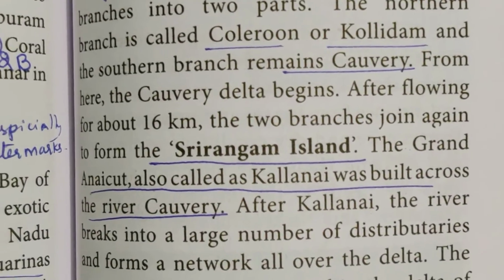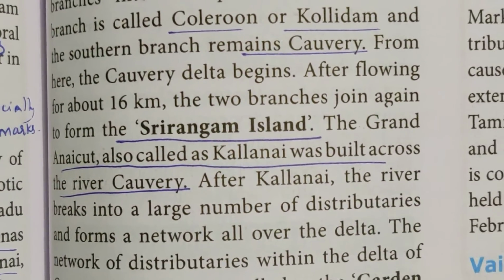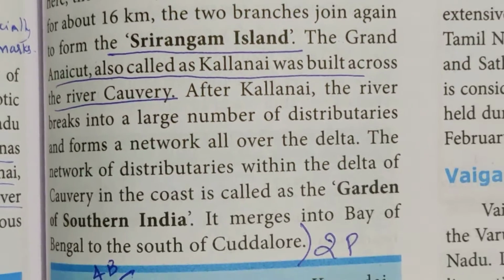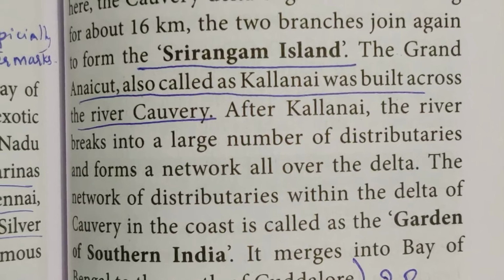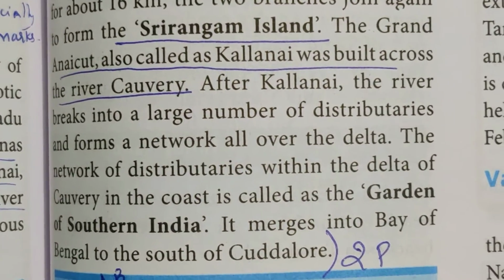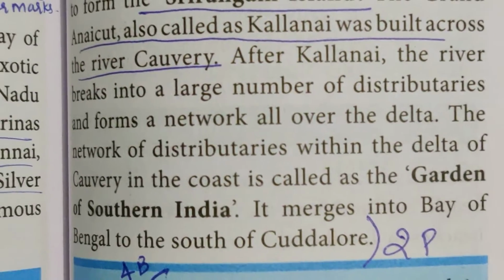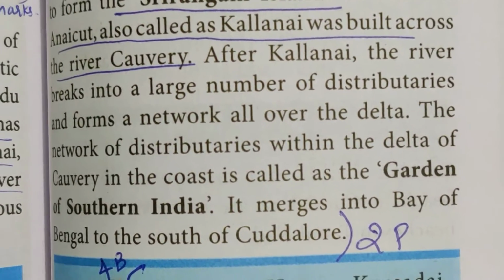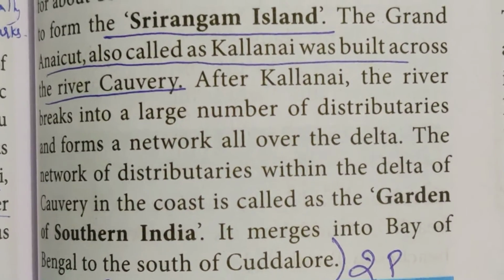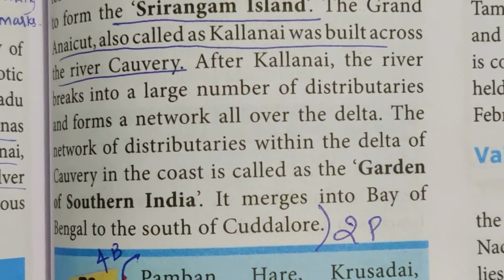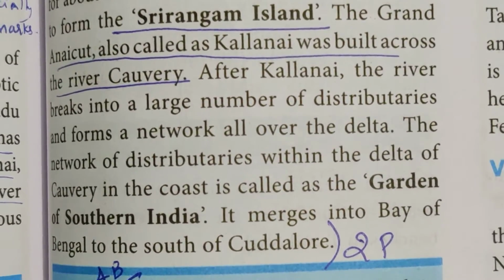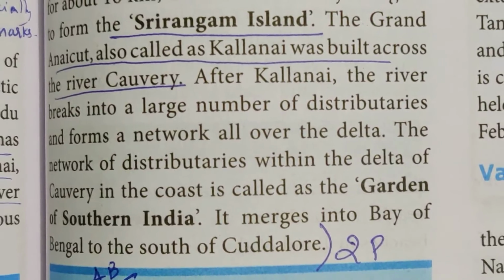The Grand Anicut, also called Kallanai, was built across the river Kaveri. After Kallanai, the river breaks into a large number of distributaries and forms a network all over the delta. The network of distributaries within the delta of Kaveri in the coast is called the Garden of Southern India. It merges into the Bay of Bengal to the south of Cuddalore.